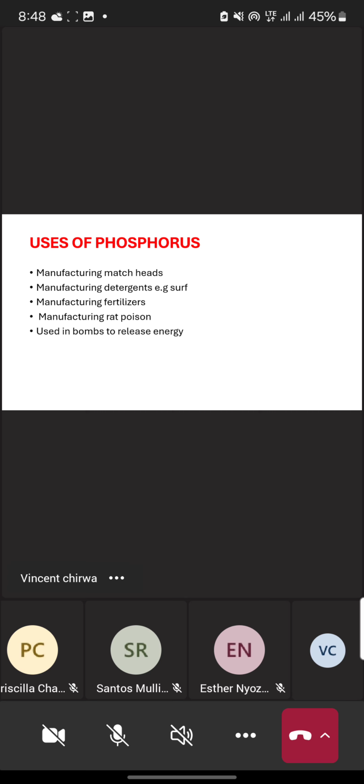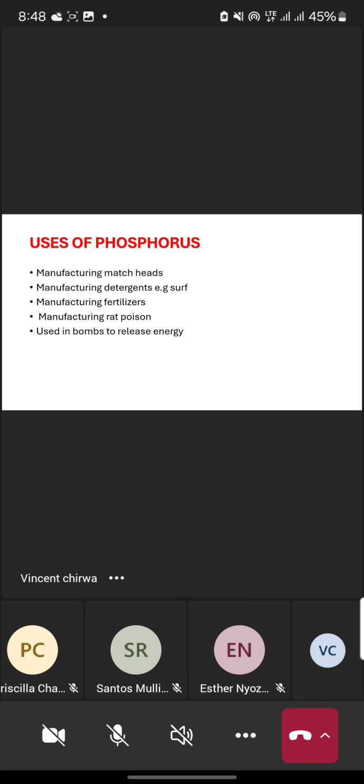On white phosphorus, we discussed that it is very unstable and it catches fire easily. That's why match heads have the element of phosphorus, to catch fire more easily.